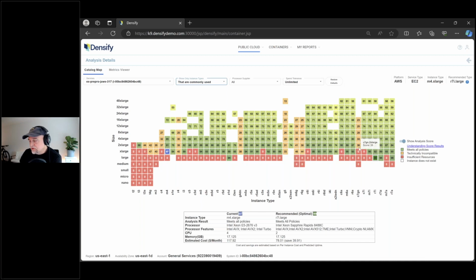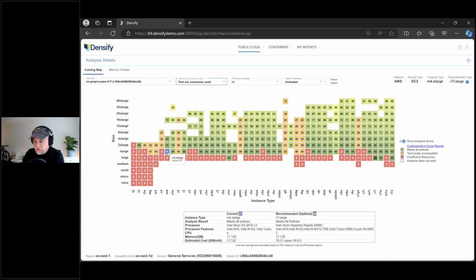So you can see the rule engine firing, and it's giving me a view of what I can and can't do. Think of this like the guardrails. When I'm deploying something for this app, I can't go down to the red. I can't go so small that it won't fit. And I don't want to go into the orange because it's technically not going to work. Otherwise, I can do whatever I want. All these green ones are fair game, but they might become wildly expensive. So again, I'm not going to go out on a 48XL if I can fit on a small one.